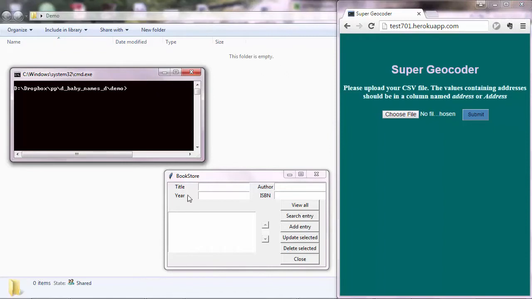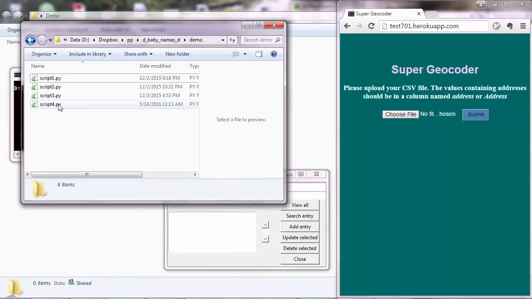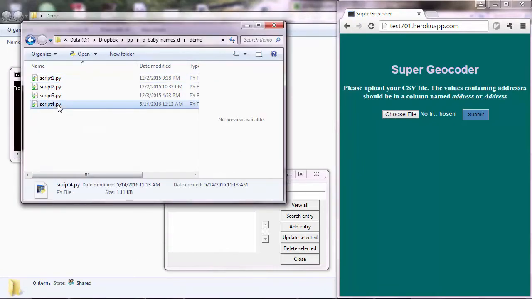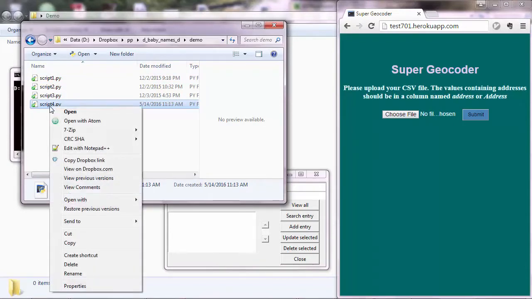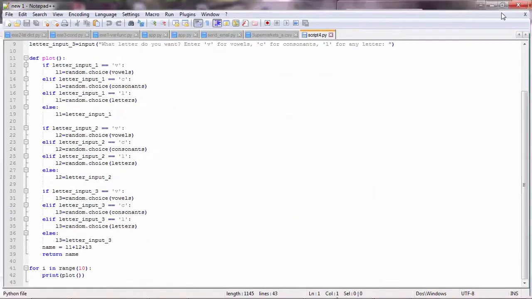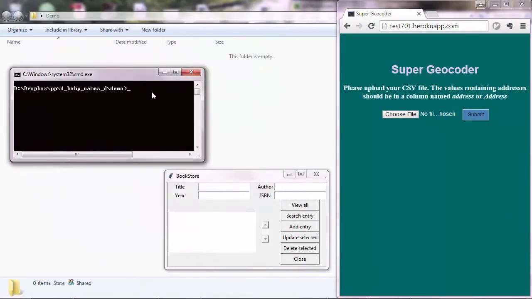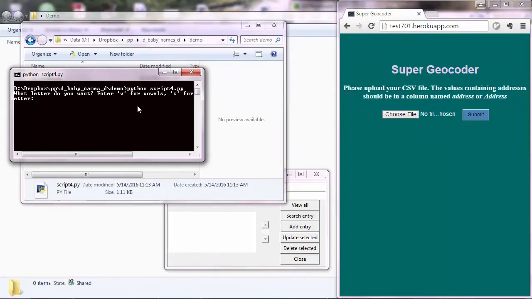Now, the first thing you should know is that all these programs are based on a .py file, such as this one in here. So this is a Python file, and whenever you start building something, you should write your code in this script, which looks like this one here. And then once you have that script, you can either run it through the command line interface, such as this one, script for.py, execute it, and then you communicate with the interface.